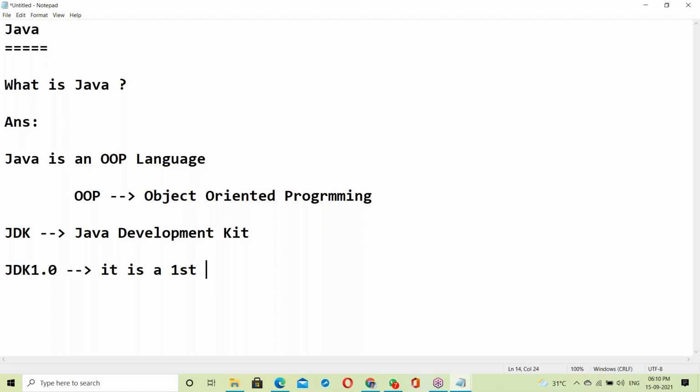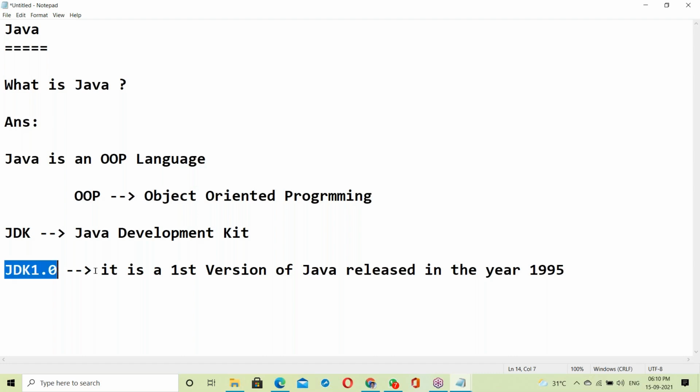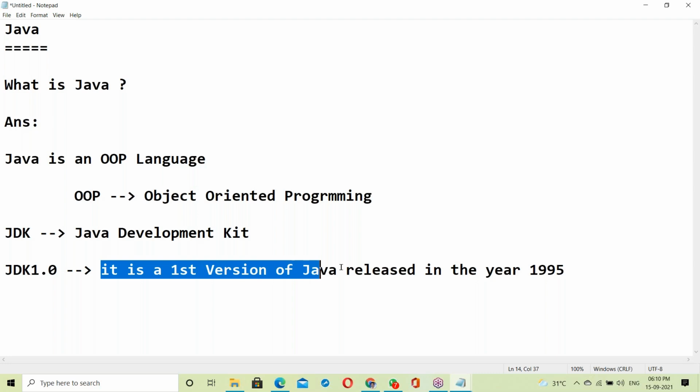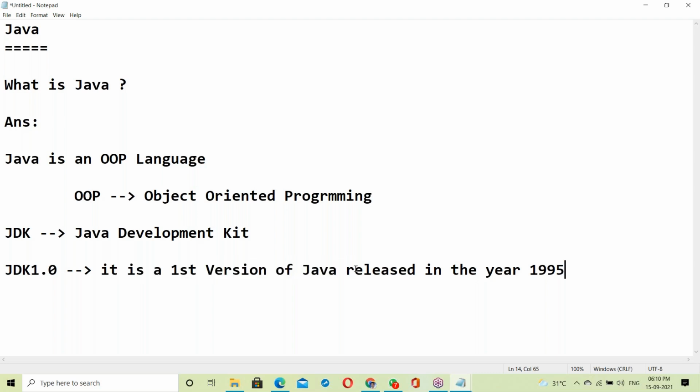JDK 1.0 is the first version of Java, released in the year 1995.